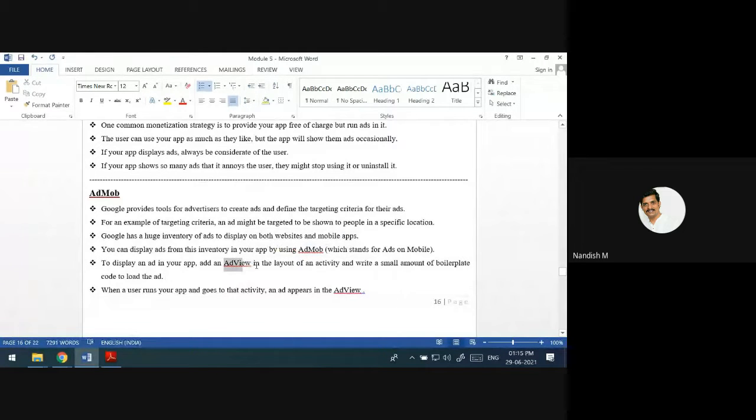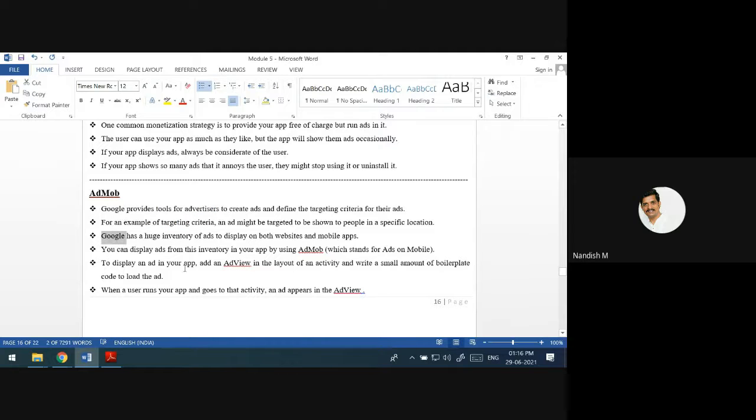If you create this in the layout of the activity, in that location itself the ad will be displayed. It is not going to disturb the content of your app. Wherever this ad view is in the layout, exactly there the advertisements get loaded.